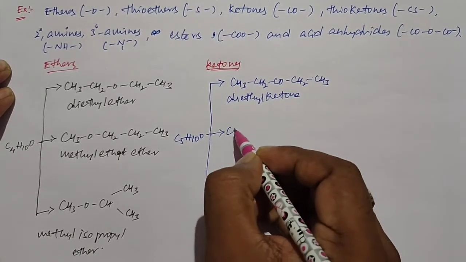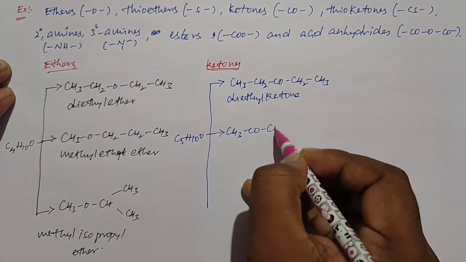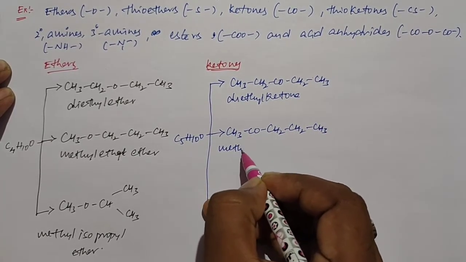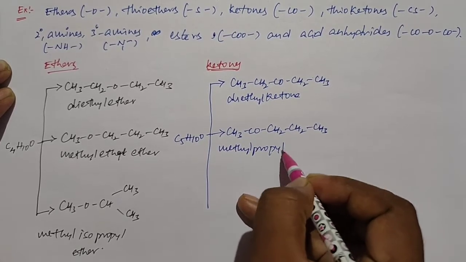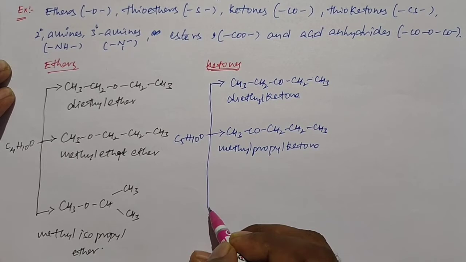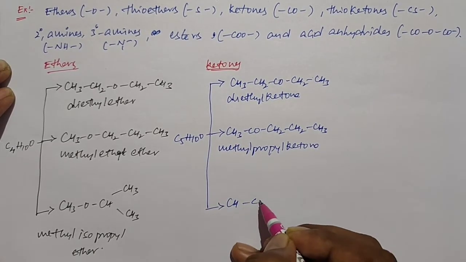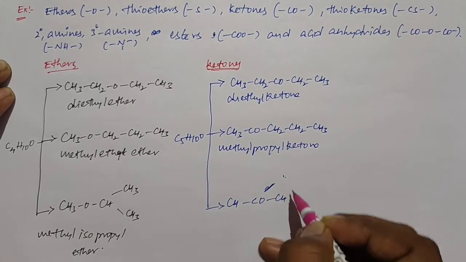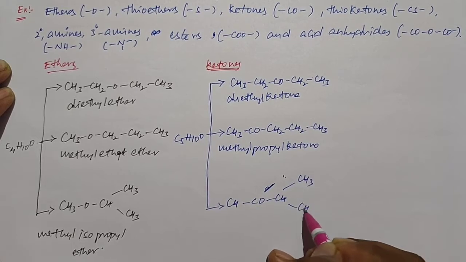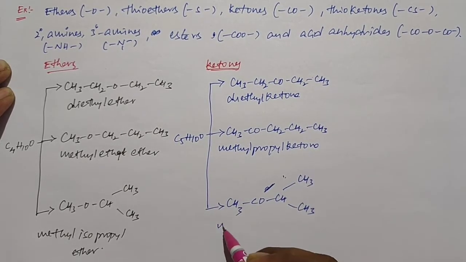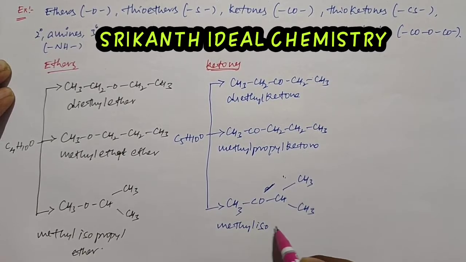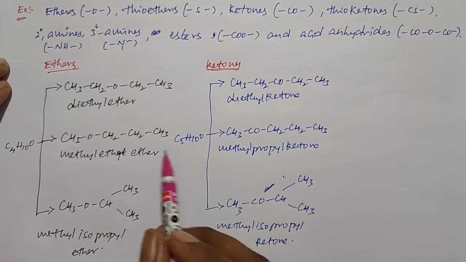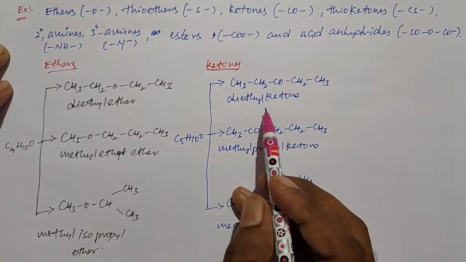Next is CH3COCH2CH2CH3, we call it methyl propyl ketone. And the last one is CH3COCH(CH3)CH3, we call it methyl isopropyl ketone.